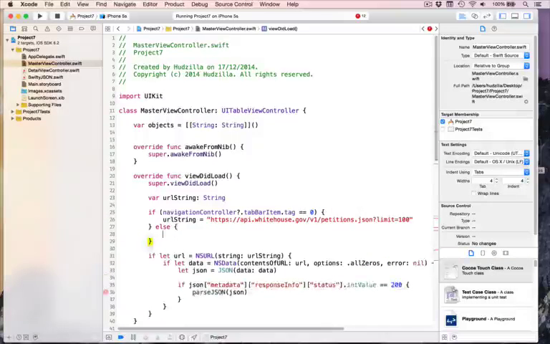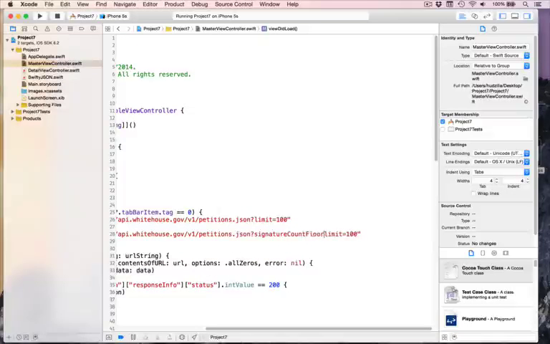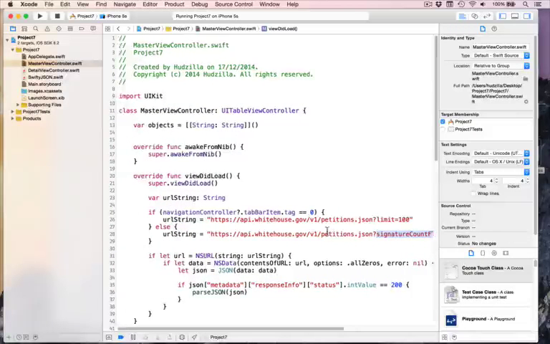Everything else, we're going to change this feed just slightly. So it's still api.whitehouse.gov/v1/petitions.json?signature_count_floor=10000, and then 100 items going back. This is a way of saying to the API, obviously you can define your own API, that I want to only see things that have had at least 10,000 signatures when I'm in that tab.